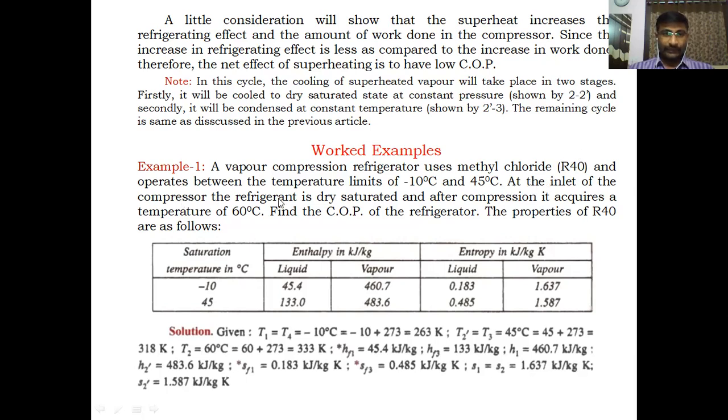At the inlet of the compressor, the refrigerant is dry saturated, that is, x equals 1, on the dry saturated vapor line. And after compression, it acquires a temperature of 60 degrees centigrade. That is, after compression, the temperature of the refrigerant T2 is 60 degrees centigrade. This is more than the saturation temperature of 45 degrees centigrade at the higher pressure. Whenever the temperature is more than the saturation temperature, the refrigerant is in a superheated state. Okay, find the COP of the refrigerator.